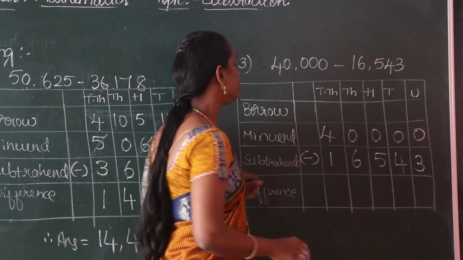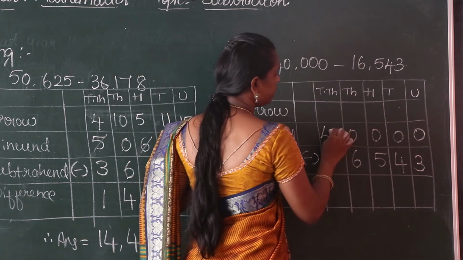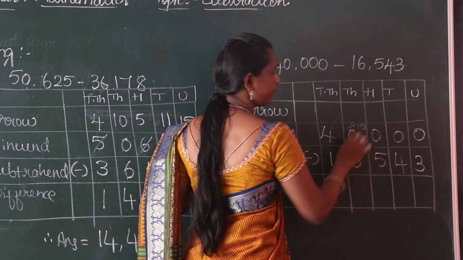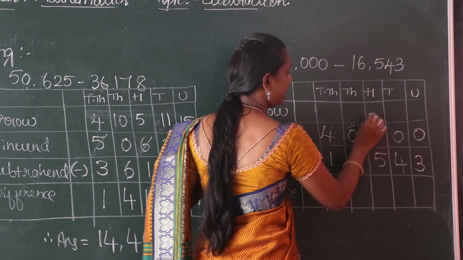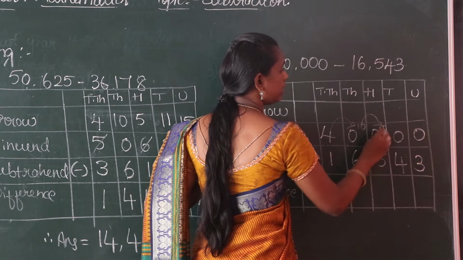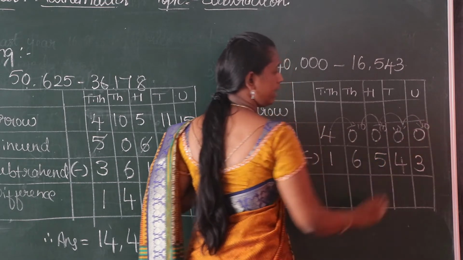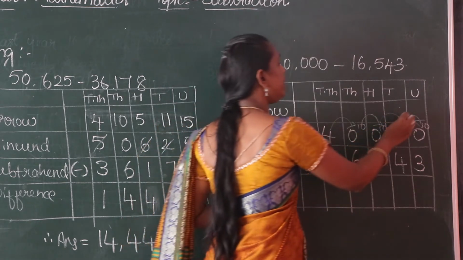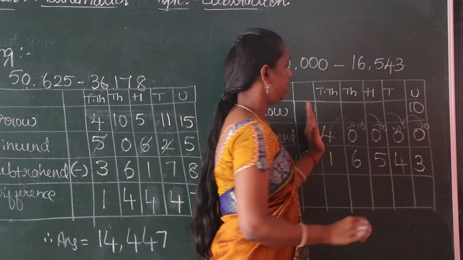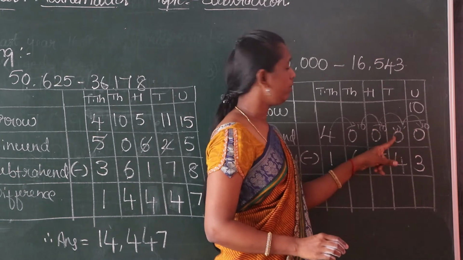So we have to take borrow to all the places from this 10,000 place. Is it right? So we take borrow here, this number becomes 10, and we take again here 10, again here 10, here also this becomes 10. Okay children, we take borrow here, remaining one becomes 9. Why?